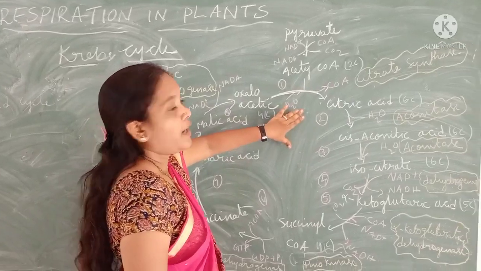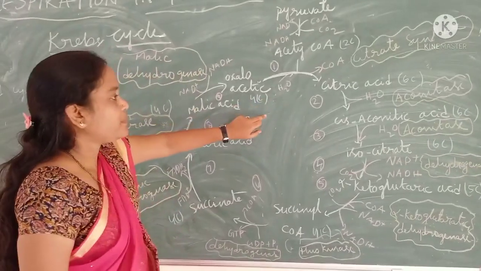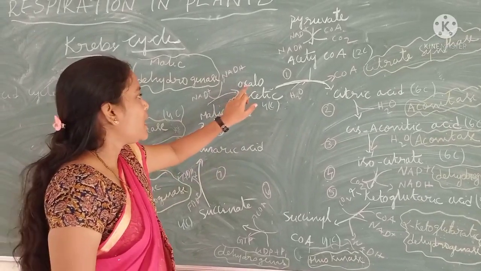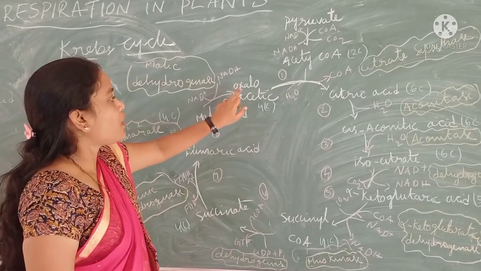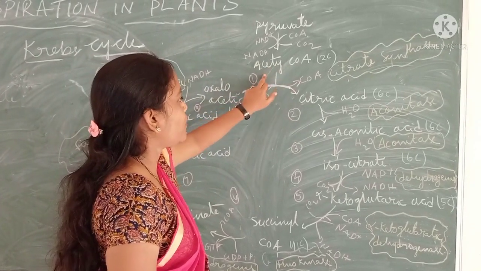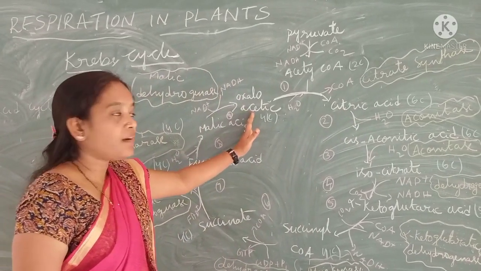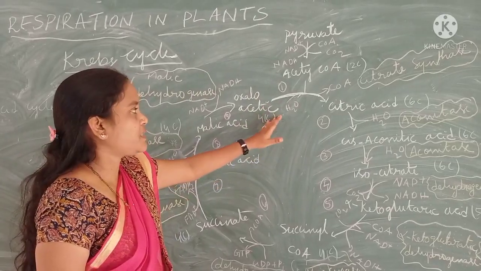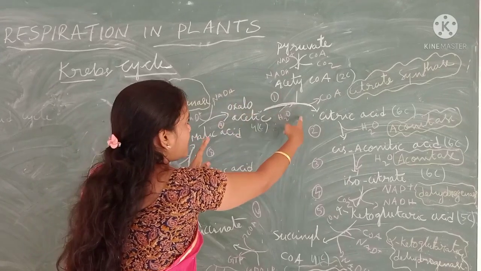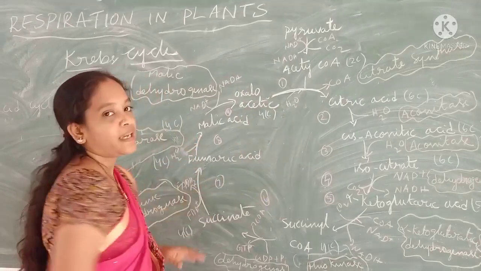I already told why we call it a cycle. See here, in the Krebs cycle, the end product is oxaloacetic acid. This oxaloacetic acid again combines with acetyl-CoA and forms citric acid. That means the end product will be the first product of the Krebs cycle. It is a cyclic manner: it produces the end product and again it enters the Krebs cycle, and again it enters the cycle. That's why it is called a cycle.